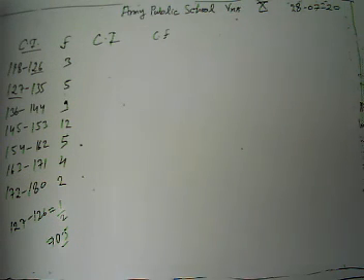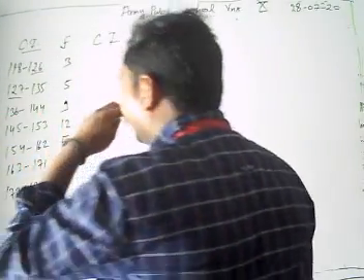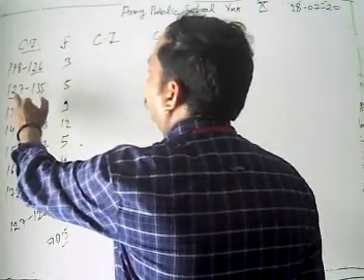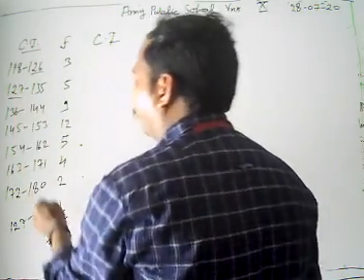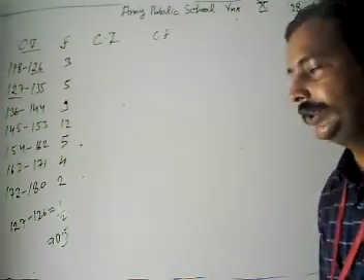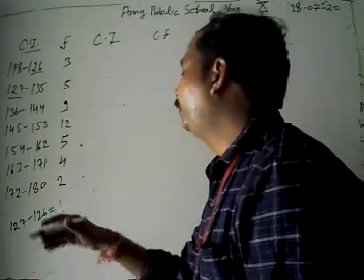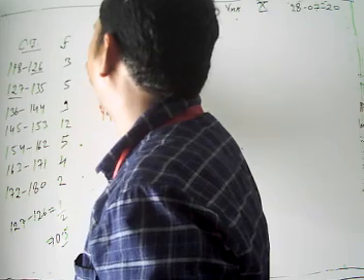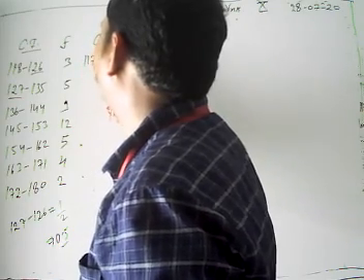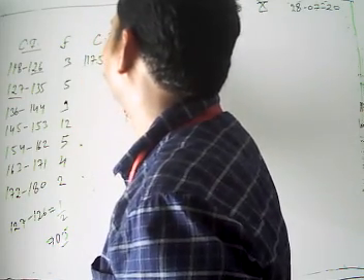Again, I am going to explain how, whenever any class interval is discontinuous, we take the difference of the lower and the upper limit, which is 1, dividing by 2, then we get 0.5. Now subtracting 0.5 from 118, we have 117.5 to 126.5.